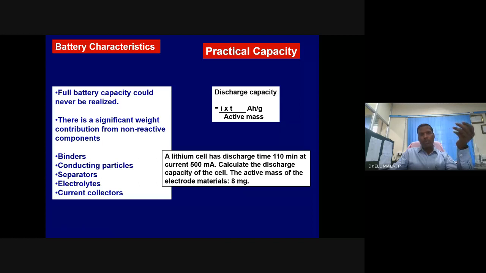Along with the electrode material, these components are used: binders, conducting particles, separators, electrolyte, current collectors, many things. All will have their associated resistances. The current or charge that is generated is used to overcome the resistances offered by these components. After that only, some current or capacity, the electrode can deliver.